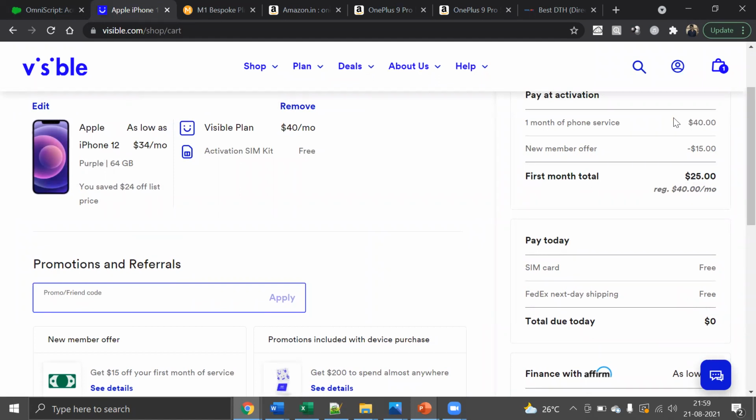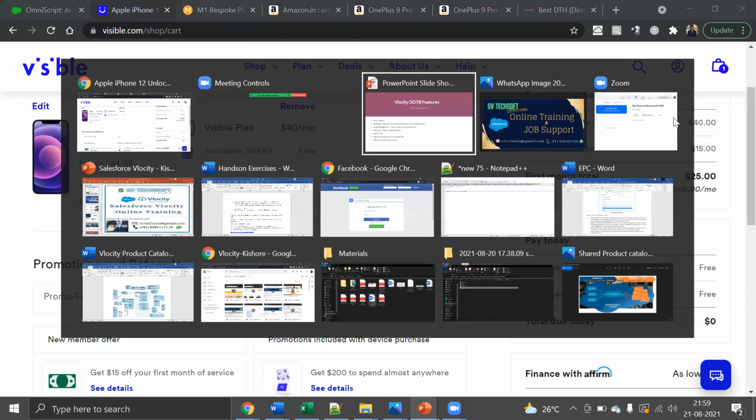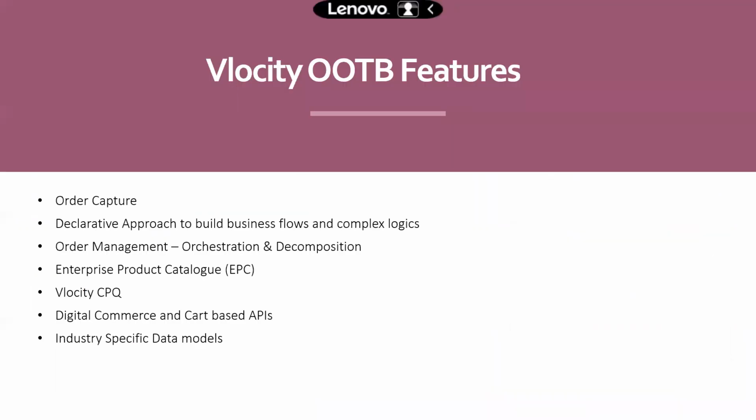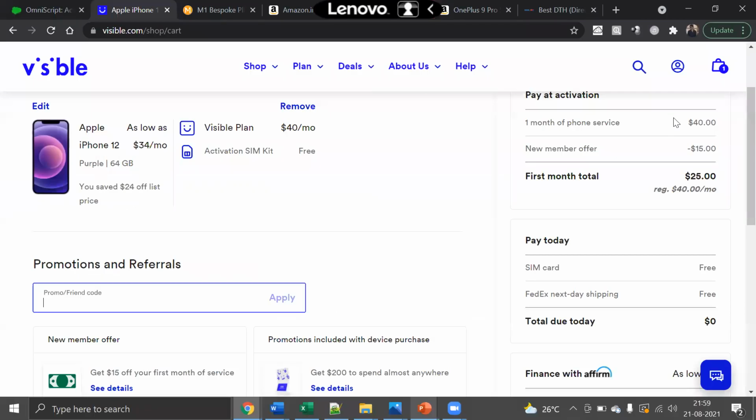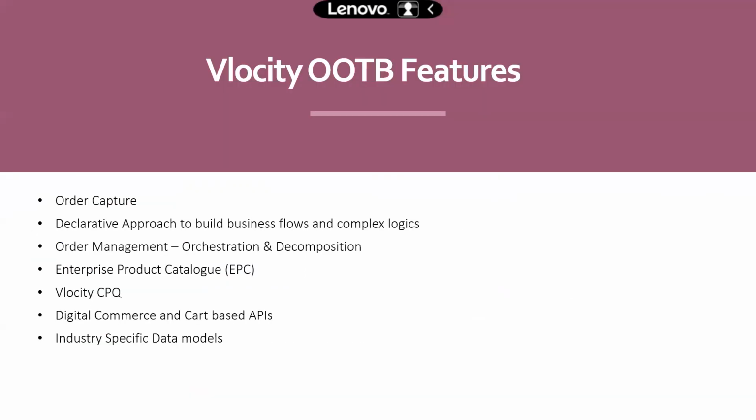has to run. Right? So what Velocity has done, since it's a common thing, maybe you are Verizon, maybe you are Vodafone, or maybe you are Jio, applying a promotion is going to be the same thing. So that's why Velocity has created certain APIs. So instead of building all these functionalities from scratch, you can simply call an API and pass your parameters, like the order ID and the promotion ID, and it will take care of applying it in the backend.